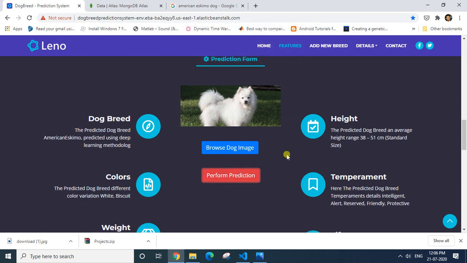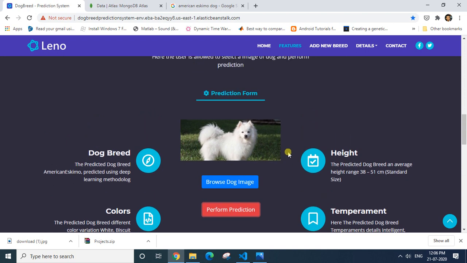So this is how the project is implemented. The more number of images you have trained, and the different types of breeds you have trained, the more perfect the project will be. Yes, it will take more time if you have more training dog breeds. Okay. So this is how the project is implemented.